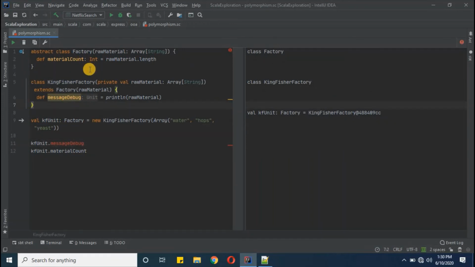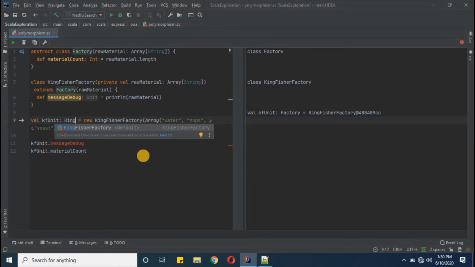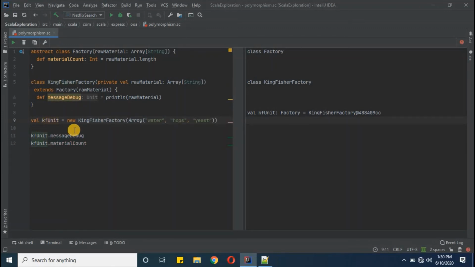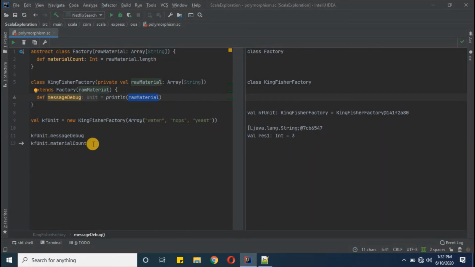Okay, so how to resolve this error? We just need to make this variable reference type Kingfisher factory, and now this will go away, or else we can remove any type declaration here. So if you run now, you will have first our Kingfisher factory object created here, then the first debug message. Since we have passed an array of string type, we have got this value with hash code, and then we have got material count, which is 3 as expected.